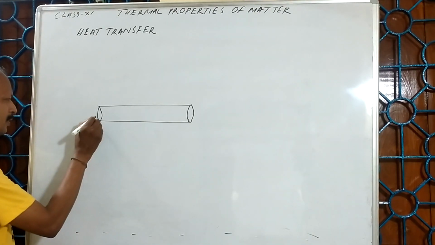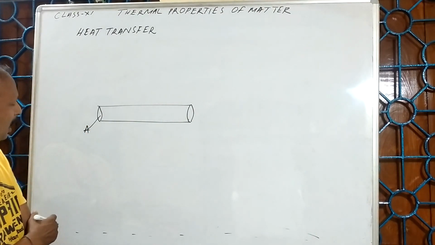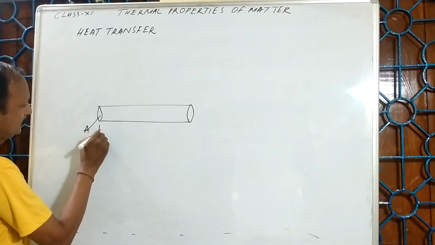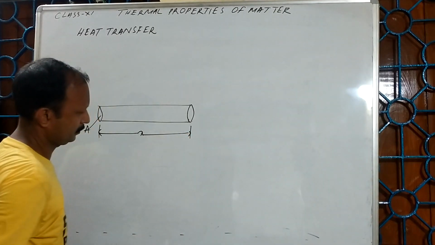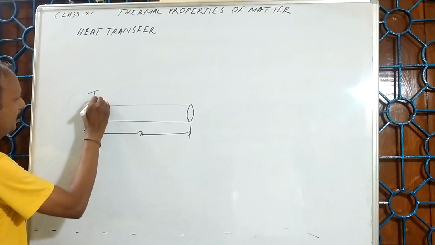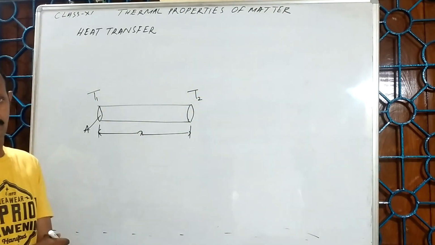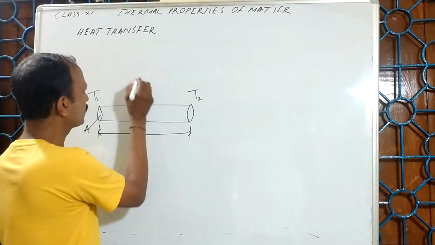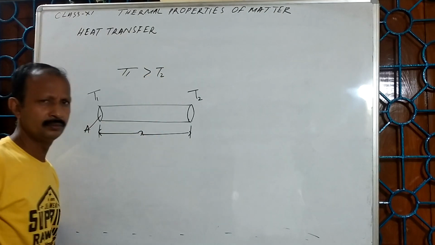Suppose this area of cross section is A and this length is X, and let its temperature be T1. The temperature of this end is T2. There is a difference in temperature. In this case, T1 is greater than T2.